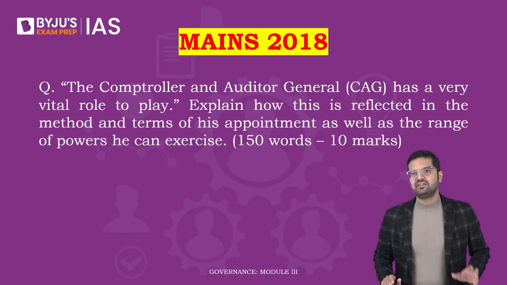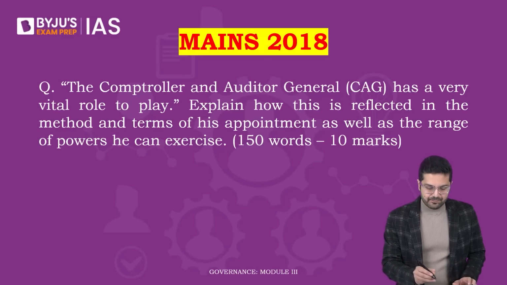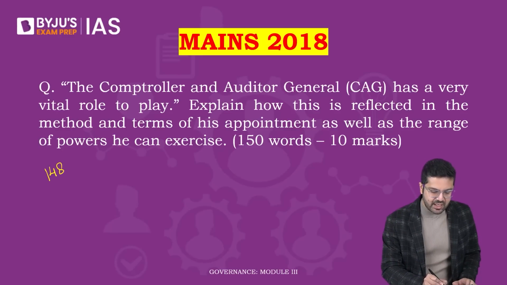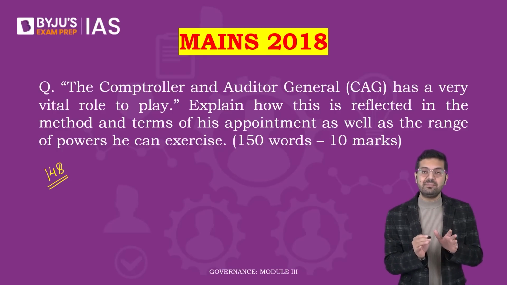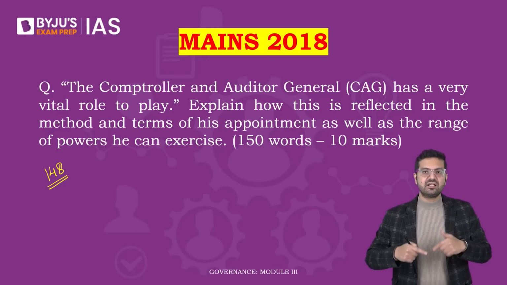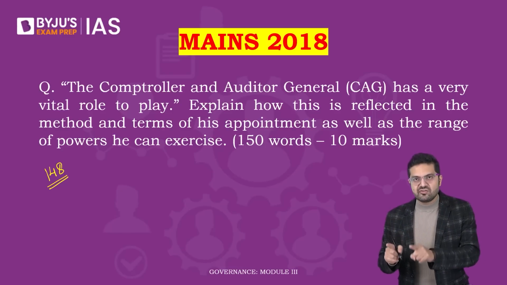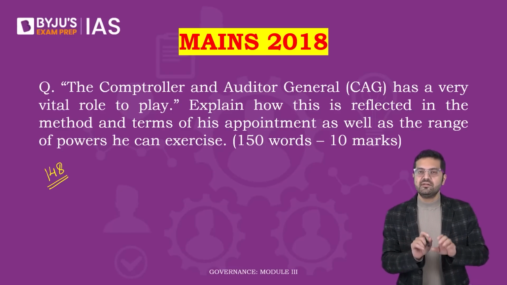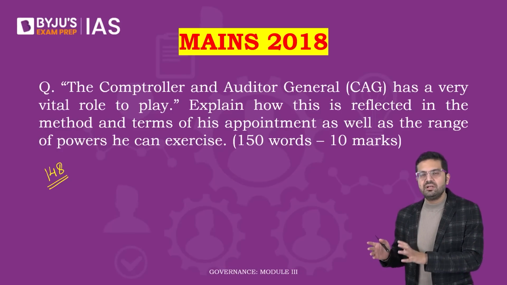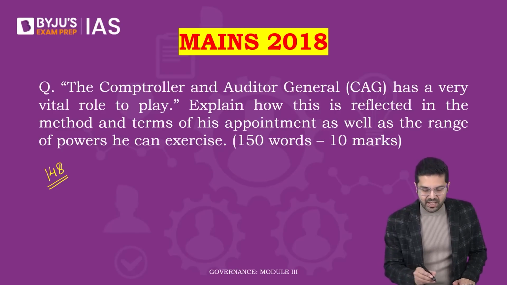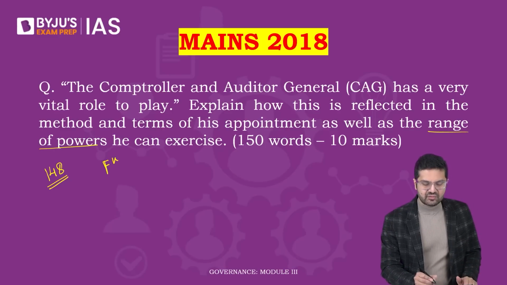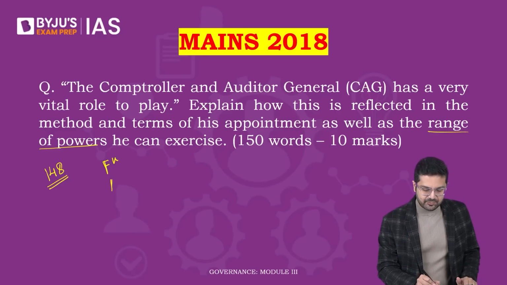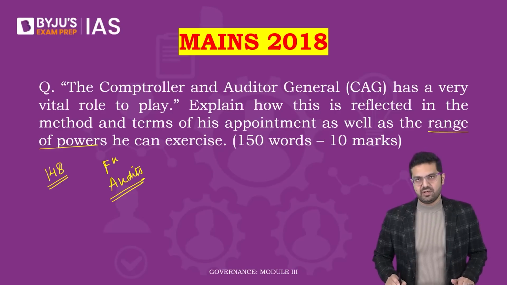he can exercise. So you have to mention about the constitutional provisions under Article 148 with respect to the appointment, how this person's appointment per se may not be independent, but there are other provisions under Article 148 which ensure that CAG performs his function freely, independent of external control, and then also mention the powers, the range of powers he or she can exercise, be it the important functions they perform or the types of audits they perform, including examples of propriety audits.